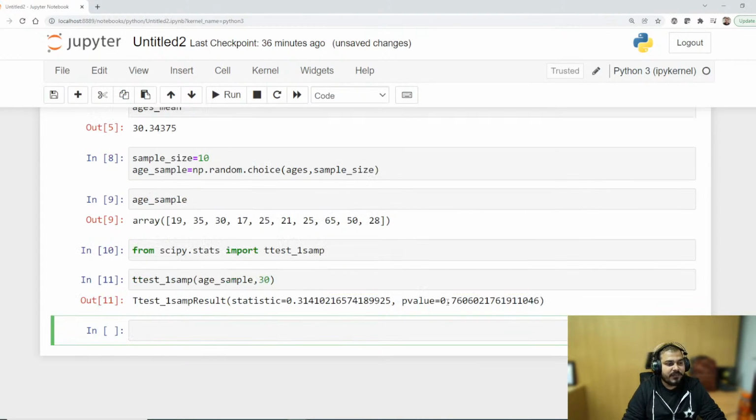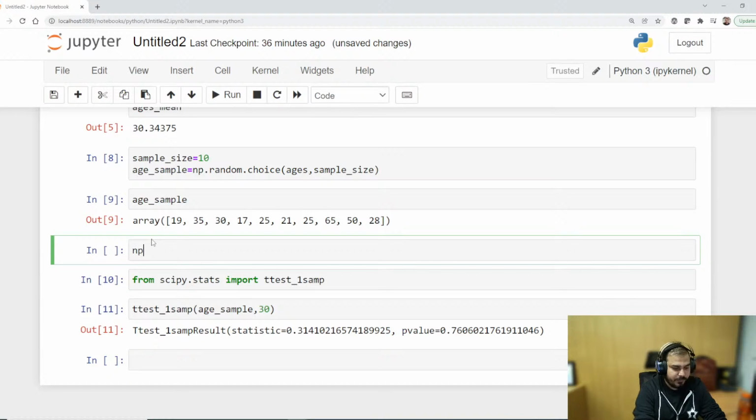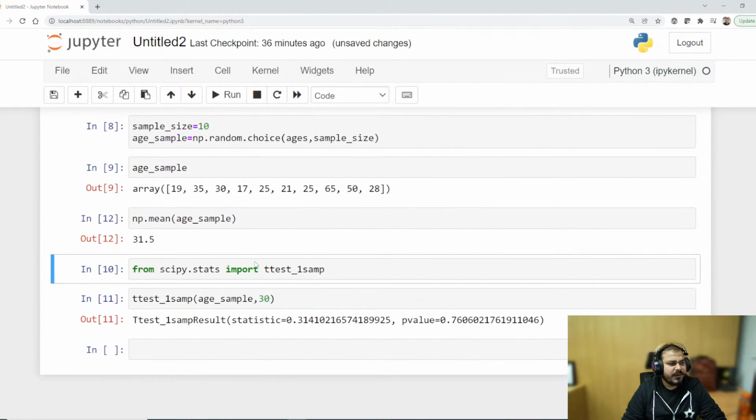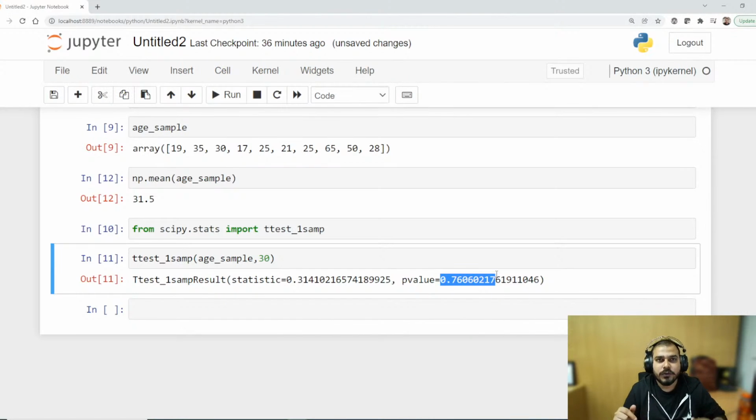Here you can see that I'm getting the p-value as 0.76. If you don't believe me, just compute the np dot mean of age underscore sample. I'm getting 31.5, which is a little bit away from here. Now it is up to you. I got the p-value as 0.76. If my alpha value is 0.05, in this case my p-value is greater than the alpha value. So tell me whether it should be accepted or rejected.